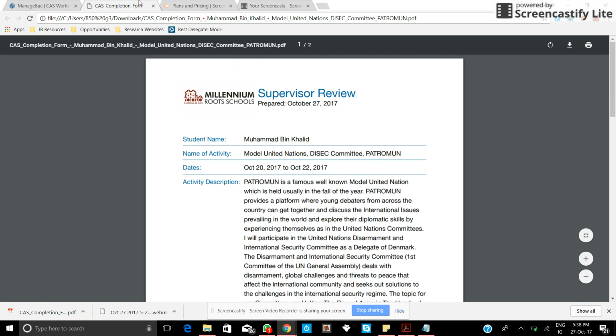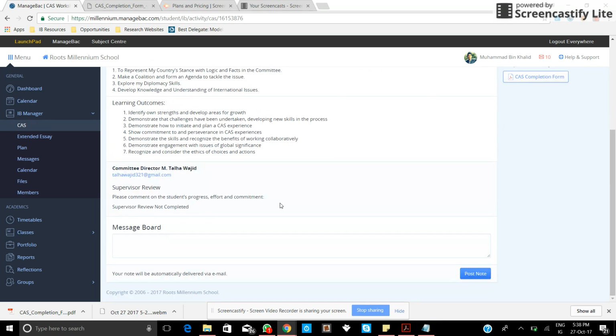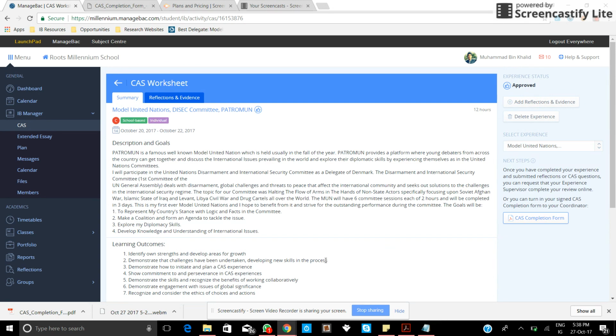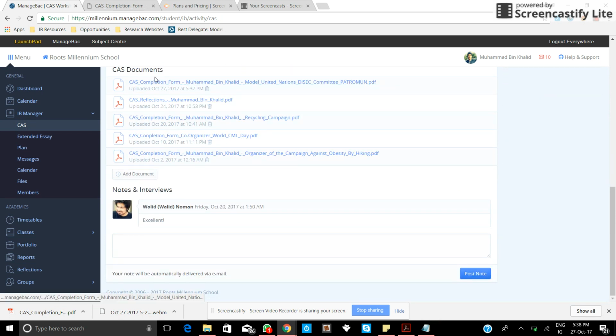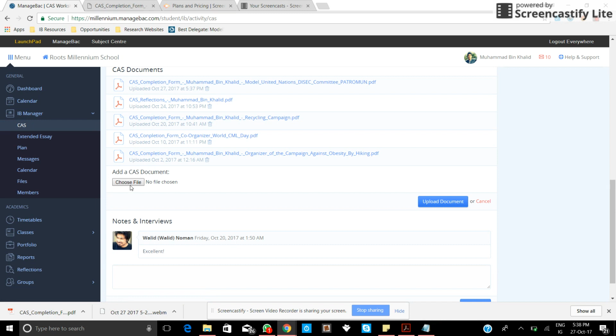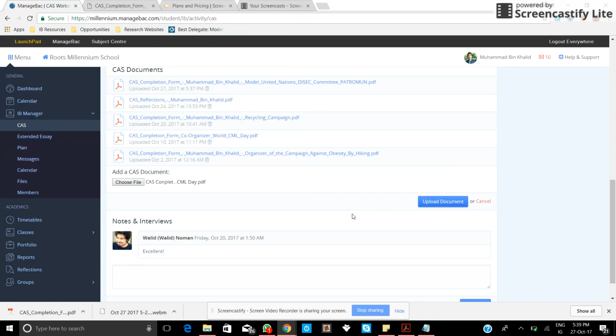Then you need to upload this CAS document in this file here. Let me show you. Just go back, and you need to go down to CAS documents. You need to add a document. When you click on it, you choose a file. Your file is available over here. You just click on it, open, and upload it. I'm not uploading it right now.